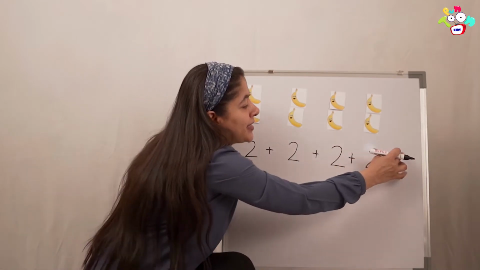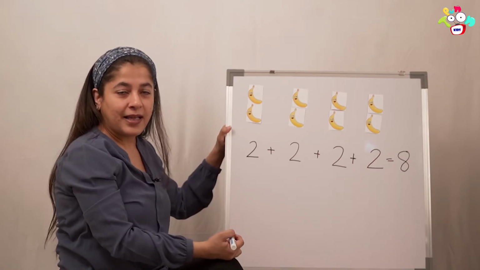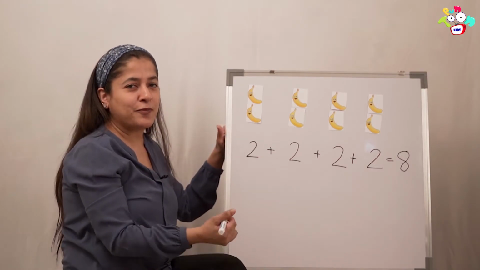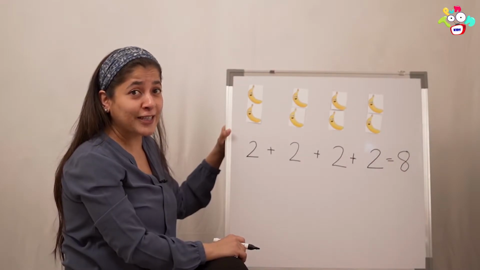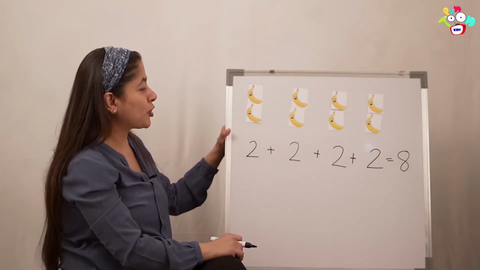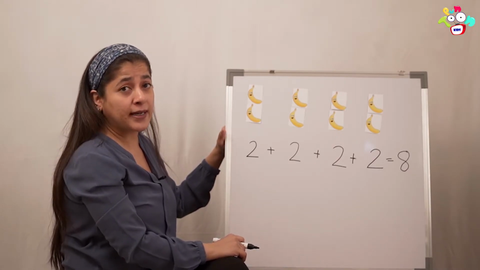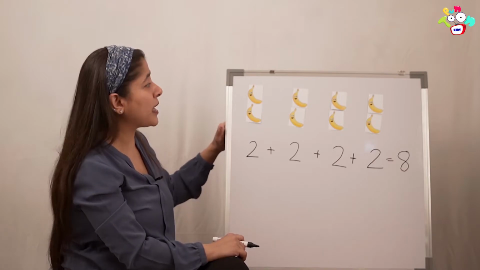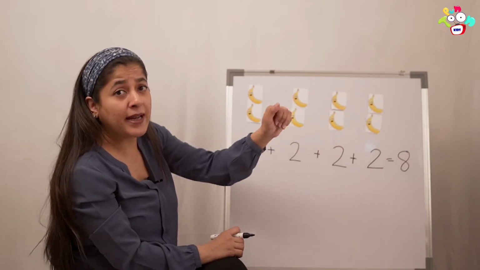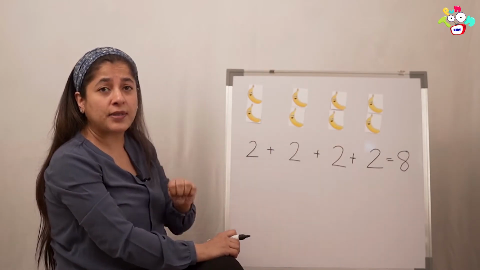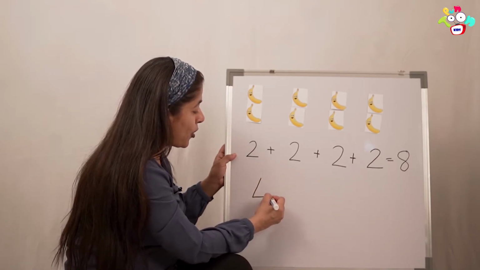So what am I going to write here? 8. Yes? And you know what? There is one more way of writing this. Do you all want to know how we write it in one more way? Yes? So come on. First, we will write the number of times the monkey ate the bananas. How many times did he eat the bananas? See. 1, 2, 3, 4. He ate the bananas 4 times. So we can write 4.